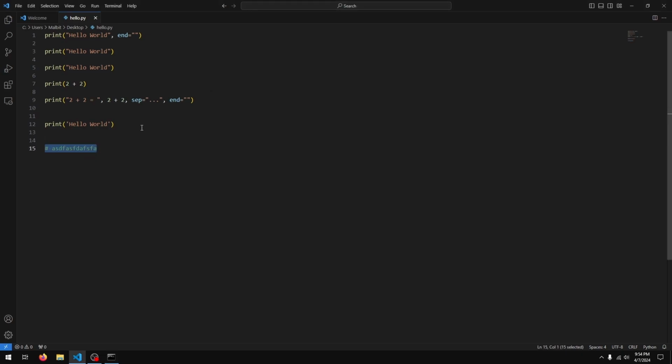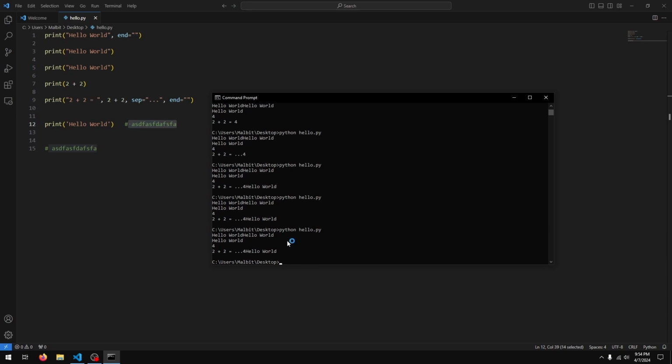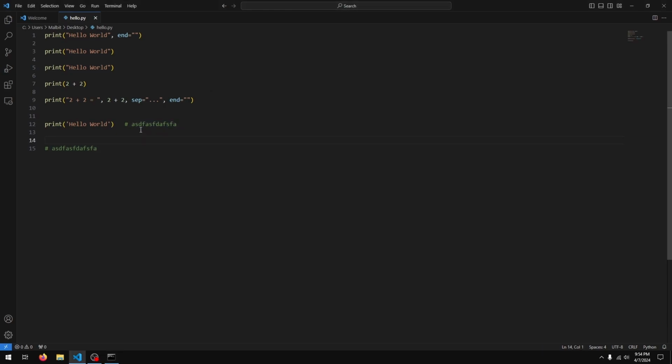Now I can also take this and put this after code. So when I do this, basically Python reads the line up to here, and since it encounters a pound symbol, it ignores everything from here on out. So if I run this, you see once again, we don't really get anything afterwards. Awesome. So what I'll do is I'll just copy this over.